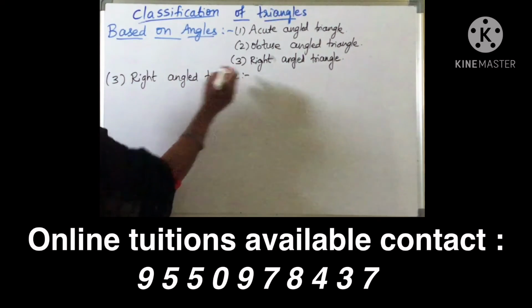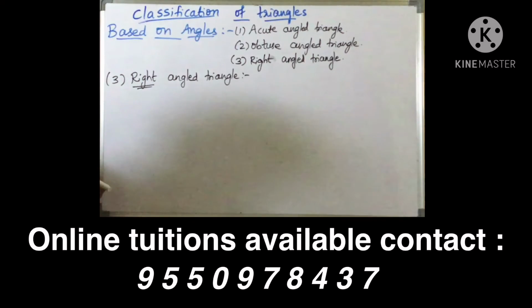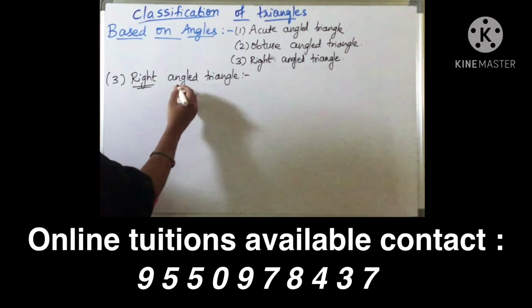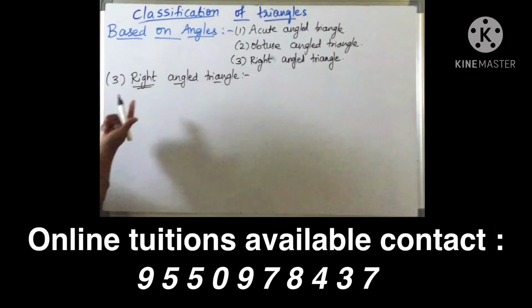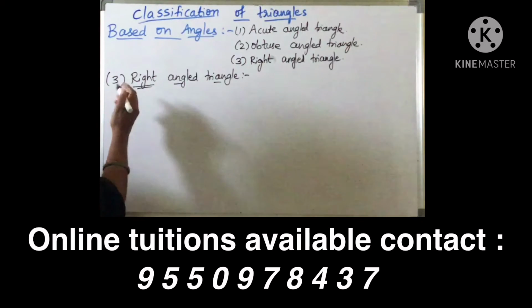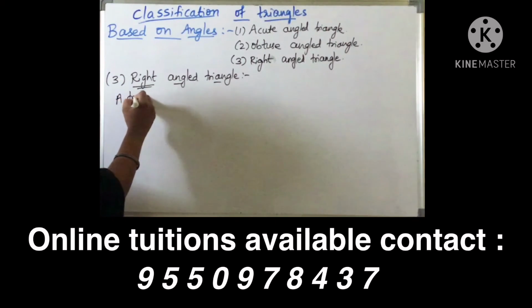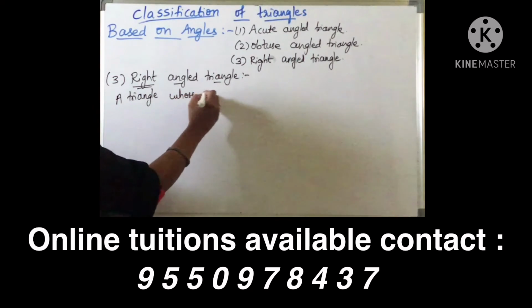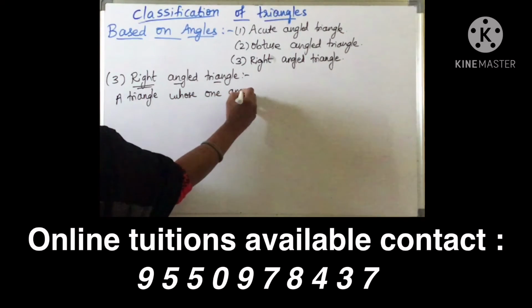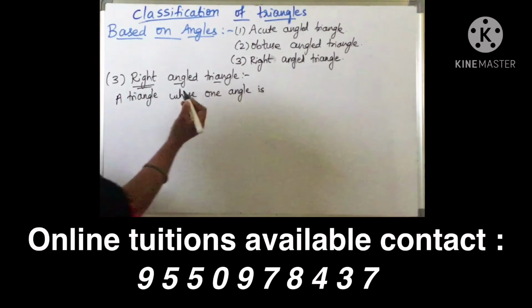So what is right here? Right angle means the value of the right angle is 90 degrees, right? So you can say now easily, a triangle whose one angle is 90 degrees, then we call it a right angle triangle. So the definition is a triangle whose one angle is a right angle.